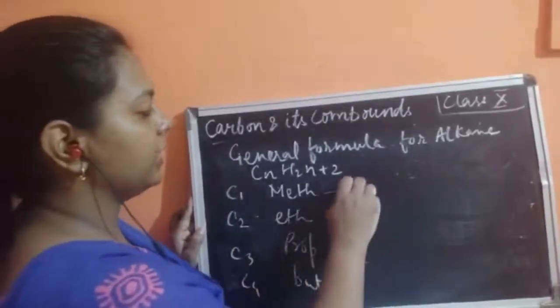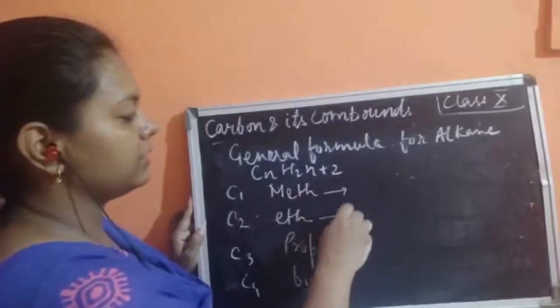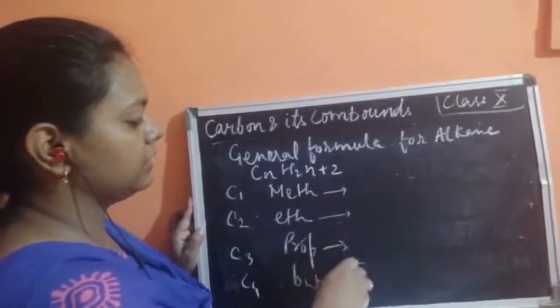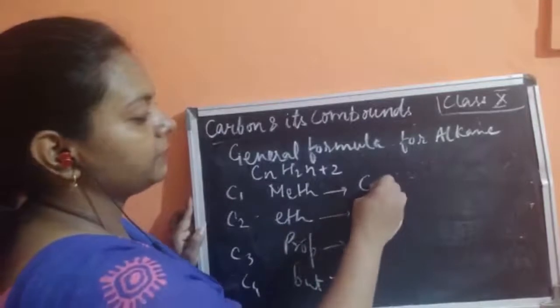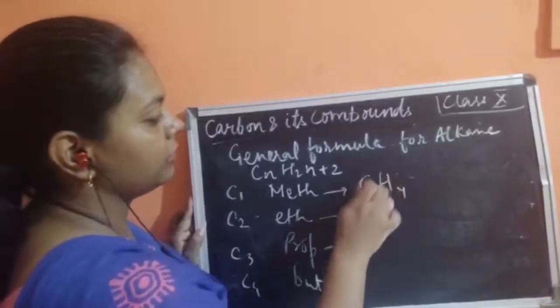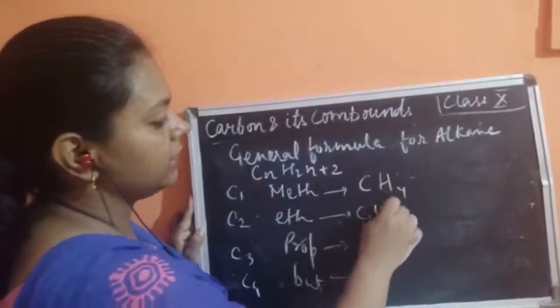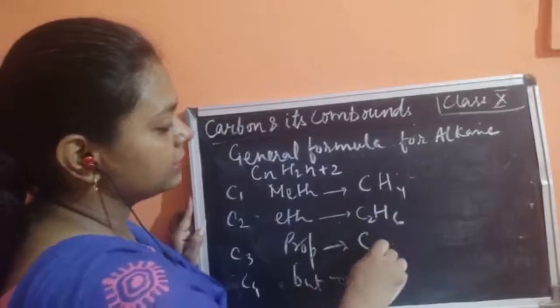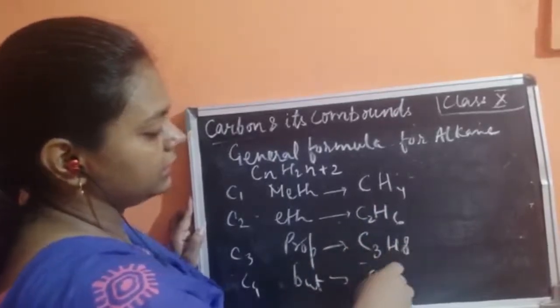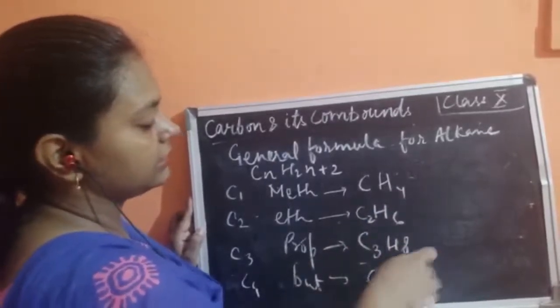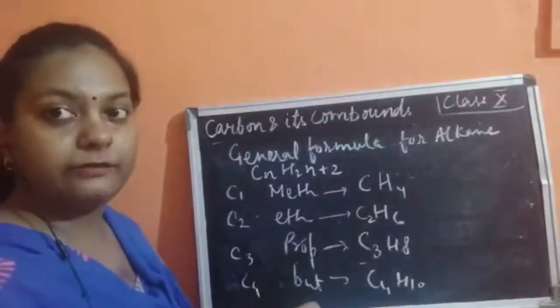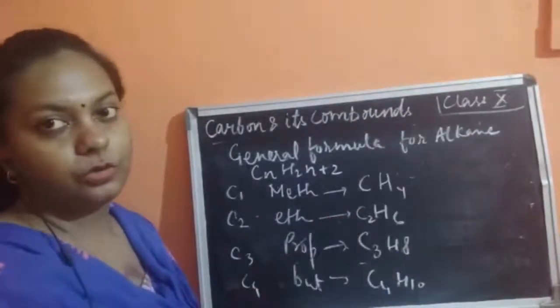So here, how would you write? The first member would be CH4, then C2H6, then C3H8, then C4H10, similarly C5H12. So this series is going to go like that.